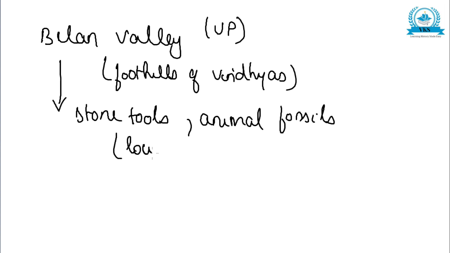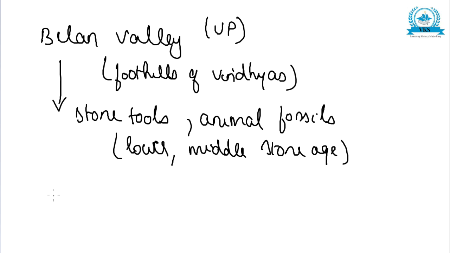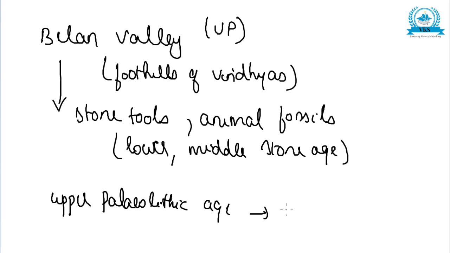So these relate to both ages, Lower and Middle Stone Age. And the Upper Paleolithic Age, the third phase, can be considered as less humid. The Upper Paleolithic Age was comparatively less humid. So it was the last phase. So we will just see about the Upper Paleolithic Age now.